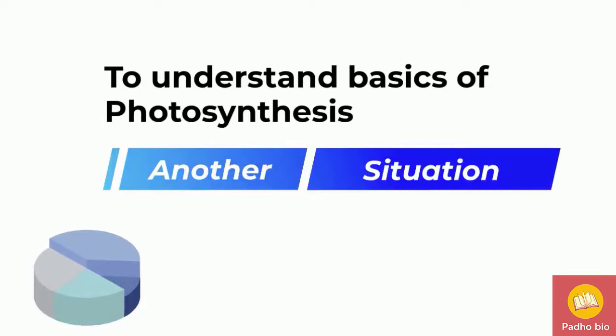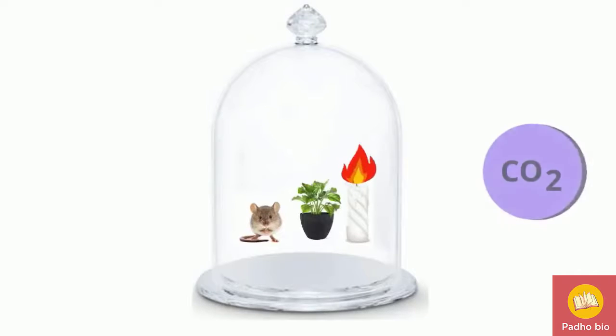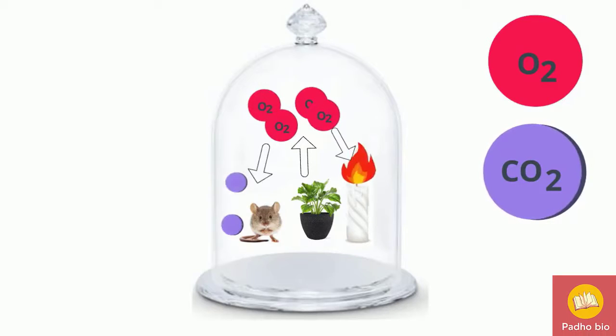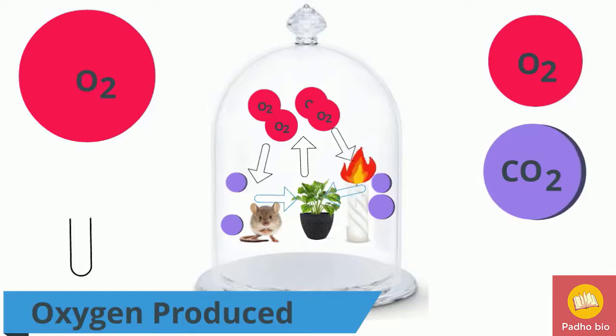alive. Priestley then placed a mint plant inside the same bell jar, and he found that the mouse stayed alive and the candle, when lighted from outside, continued burning in the presence of the mint plant. Then Priestley concluded that the plant produced a gas, oxygen, that supported the burning of that candle and also allowed the mouse to survive respiration. Production of the gas takes place due to the massive exchange of gases occurring through a particular section of the leaves called stomata.